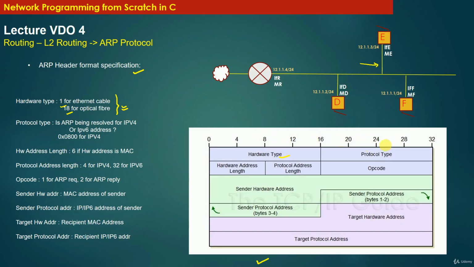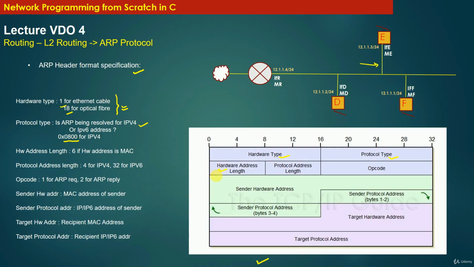Then the second field is the protocol type field. Here, the protocol type field represents whether the ARP resolution is being done for an IPv4 address or an IPv6 address. If the ARP resolution is being done for an IPv4 address, then the hexadecimal value of this field will be 0x0800.